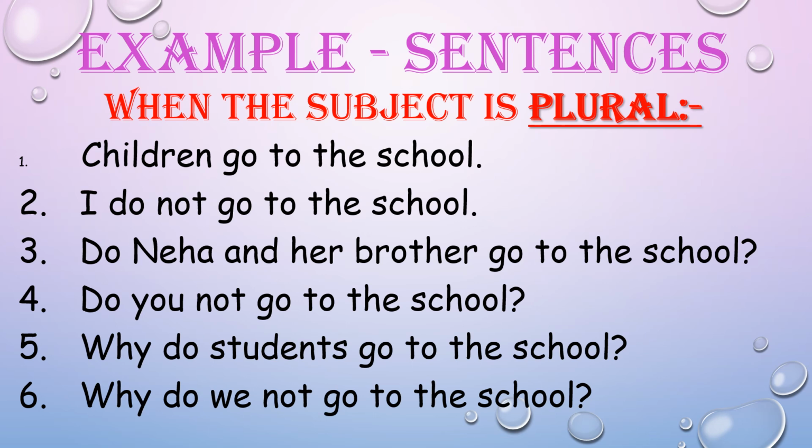Let us see some more examples when I, you, or any plural subject is there. So positive sentence will be like this: children go to the school. Negative sentence, I do not go to school. Interrogative positive sentence, do Neha and her brother go to school? Interrogative negative sentence, do you not go to the school? WH family positive sentence, why do students go to the school? And WH family negative sentence, why do we not go to the school?